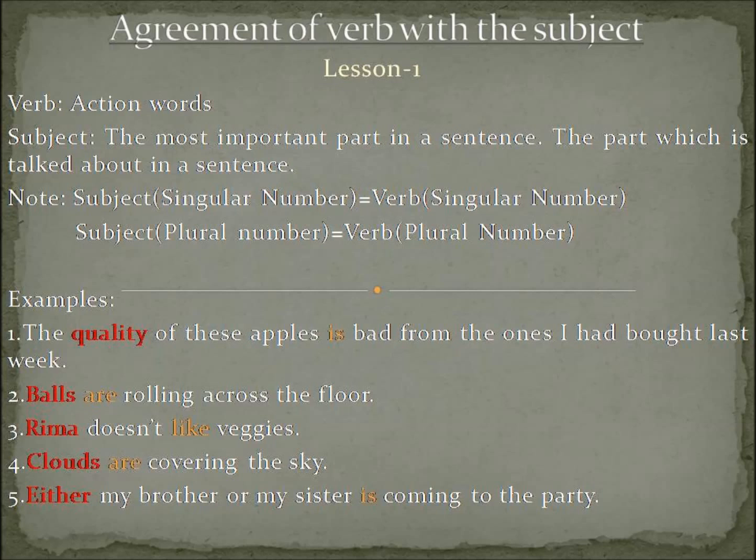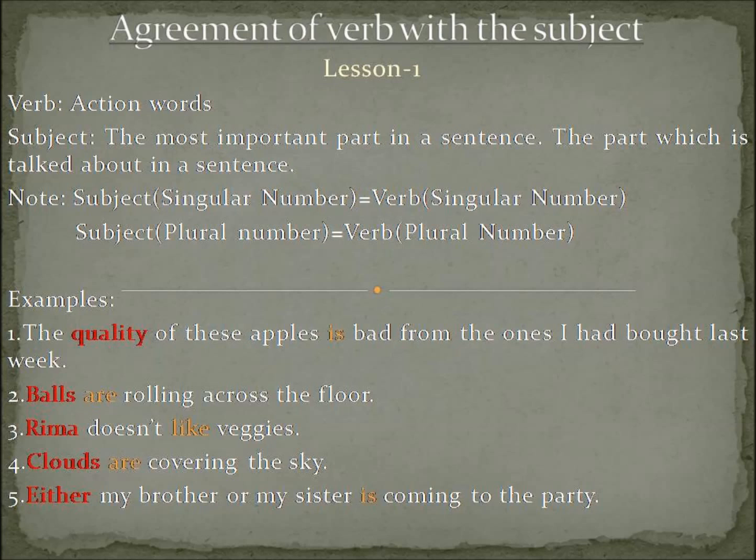Next comes the second example. Balls are rolling across the floor. Now balls. Visibly, it is very clear that balls are countable, and so the verb are, which is again a component of be verb, is plural. Rima doesn't like veggies. Rima, it is totally clear that Rima is the name of a person, and it is singular in number, one person. So the verb becomes singular.